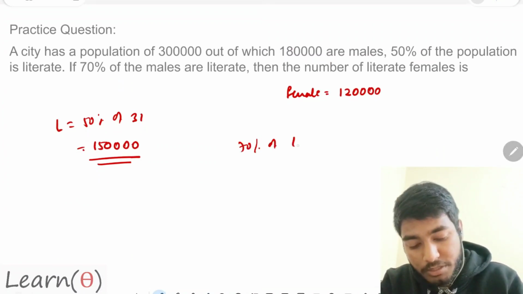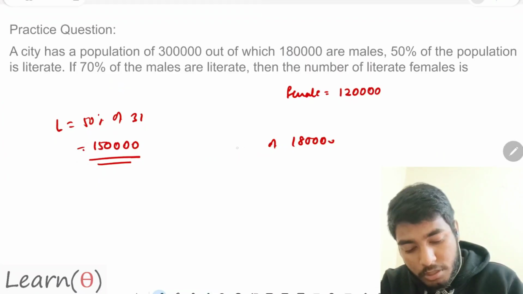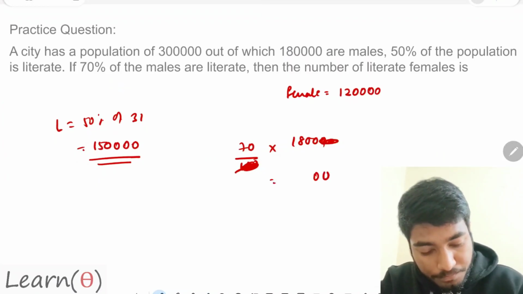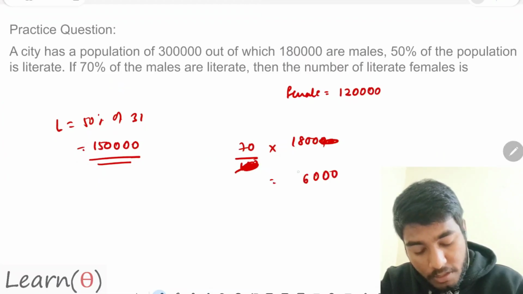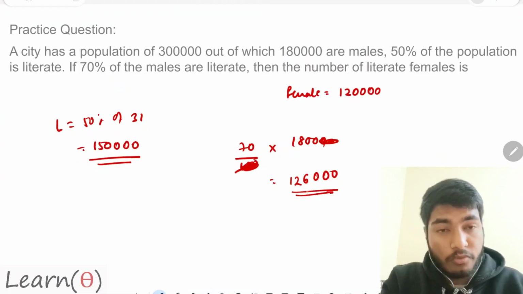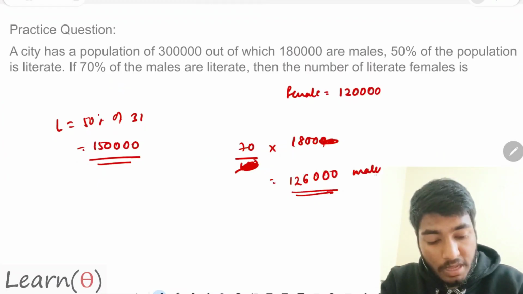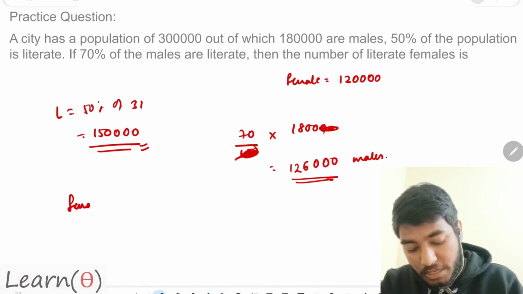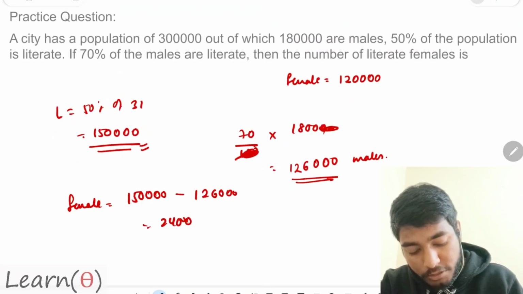So 70% of 1,80,000. If you just get this, you get 70 by 100 into this much. That will give you a value of, 8 sevens are 56, and so on, 1,26,000. So 1,26,000 males are literate and total literates were 1,50,000. So how many females are literate? Female literate are 1,50,000 minus 1,26,000. That gives me a value of 24,000.